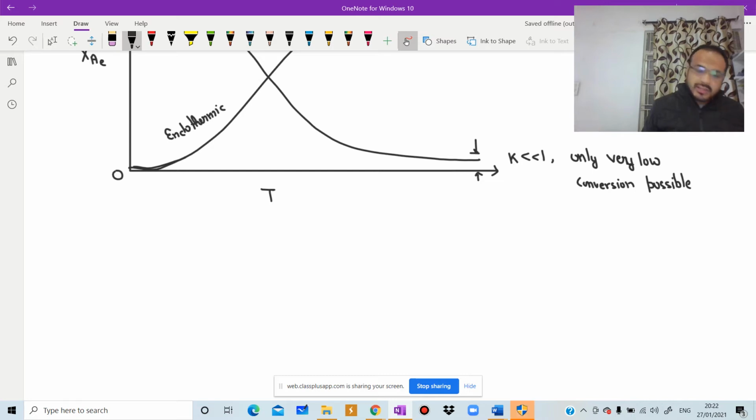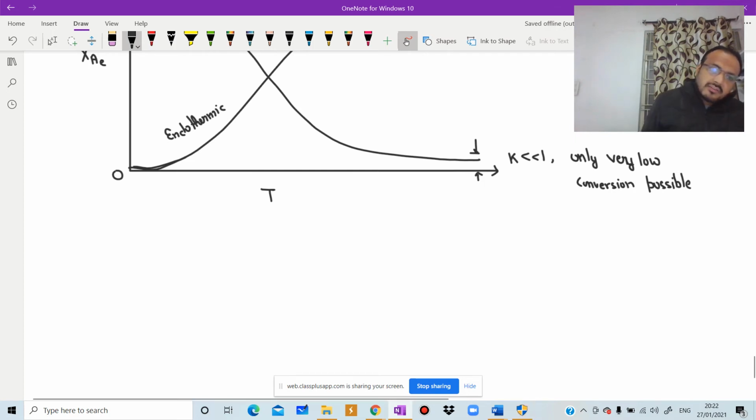In the case of exothermic reactions, two opposite factors play an important role. When temperature is increased, the rate of the forward reaction speeds up, but the maximum attainable conversion decreases. So a reversible exothermic reaction starts at a high temperature, which decreases as conversion increases.